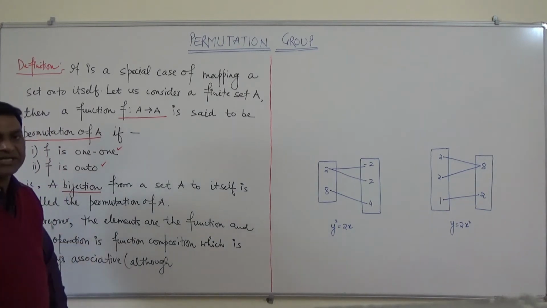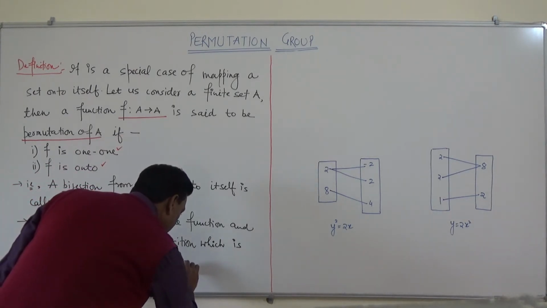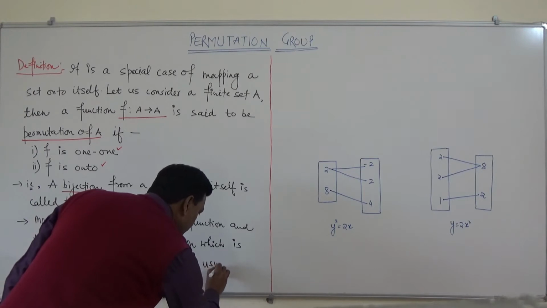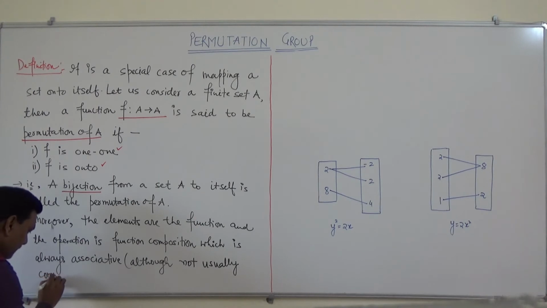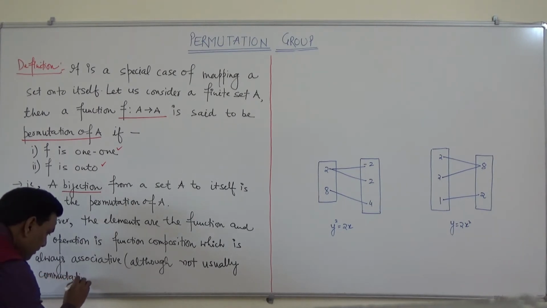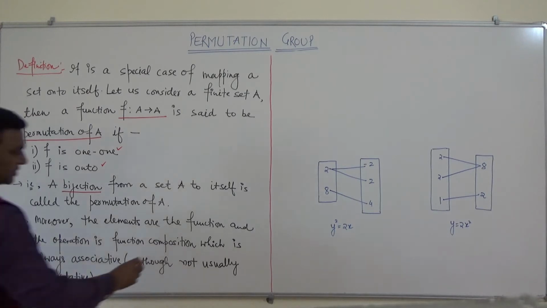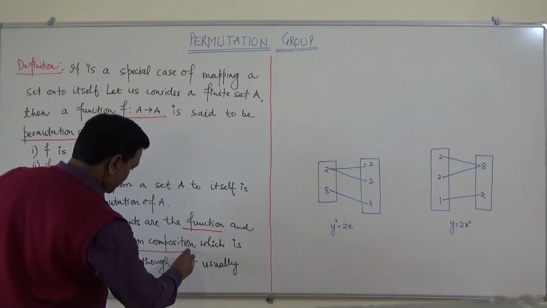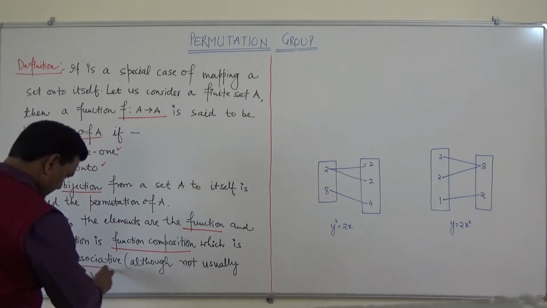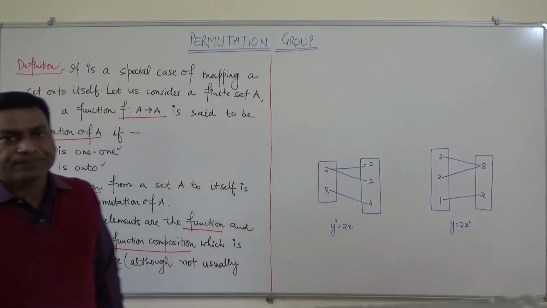So the elements are functions and the operation is function composition, and this is associative but not commutative.